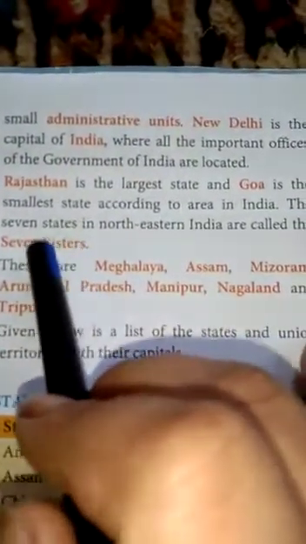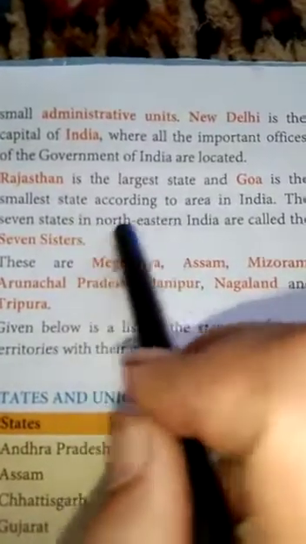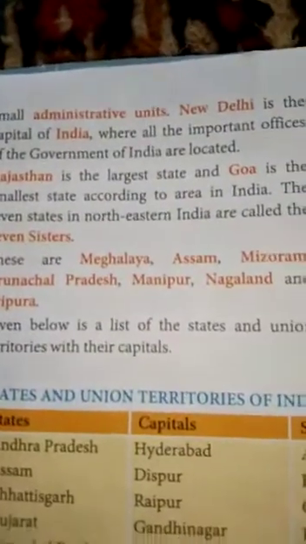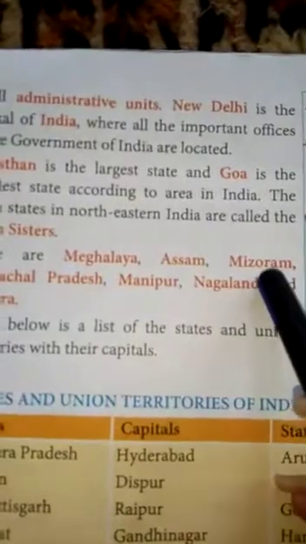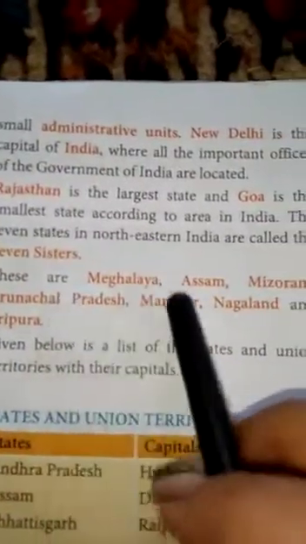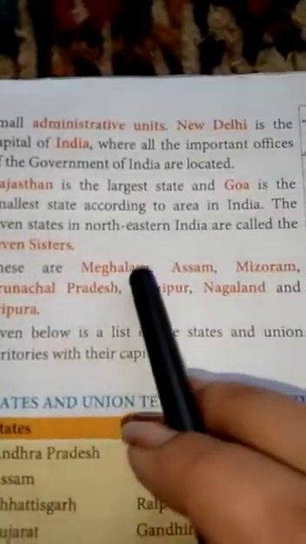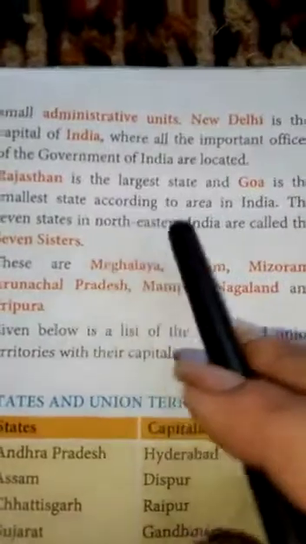The 7 states are Meghalaya, Assam, Mizoram, Arunachal Pradesh, Manipur, Nagaland and Tripura. These are the 7 sisters, or the 7 states, which come in the northeast.